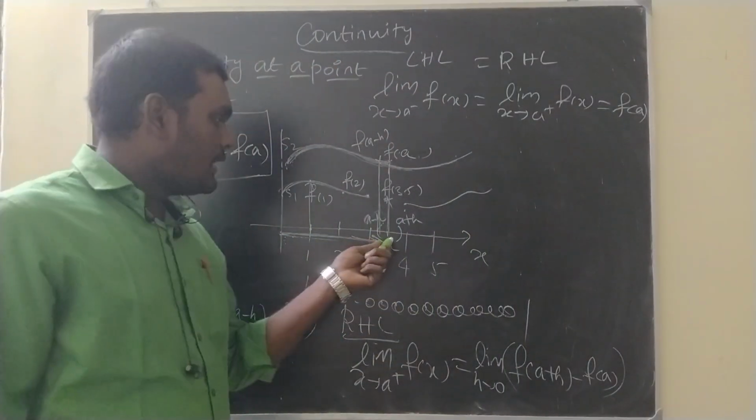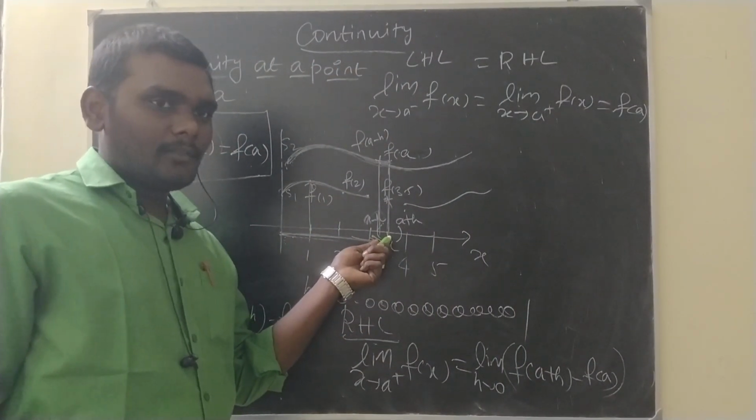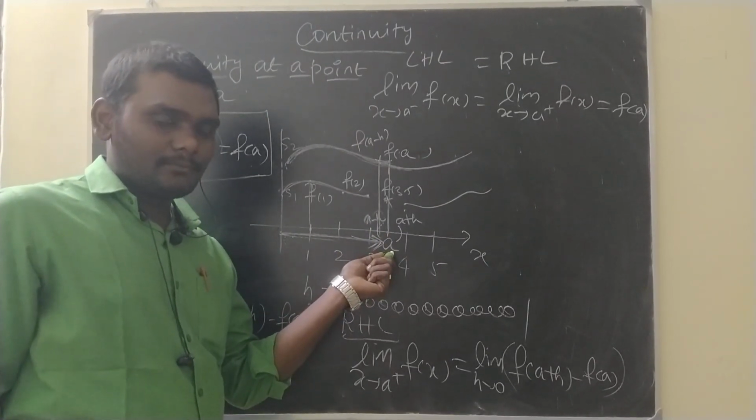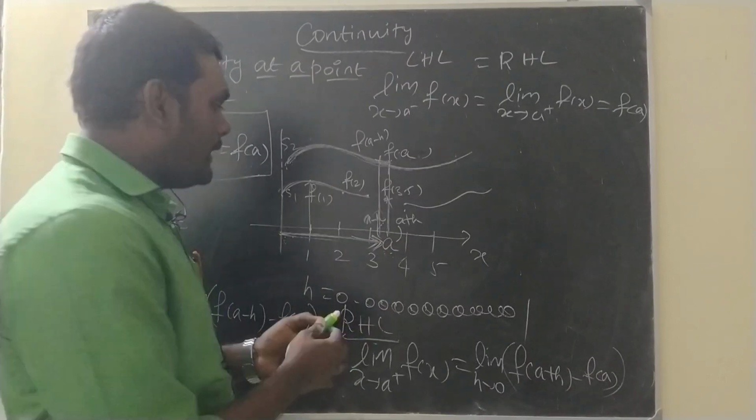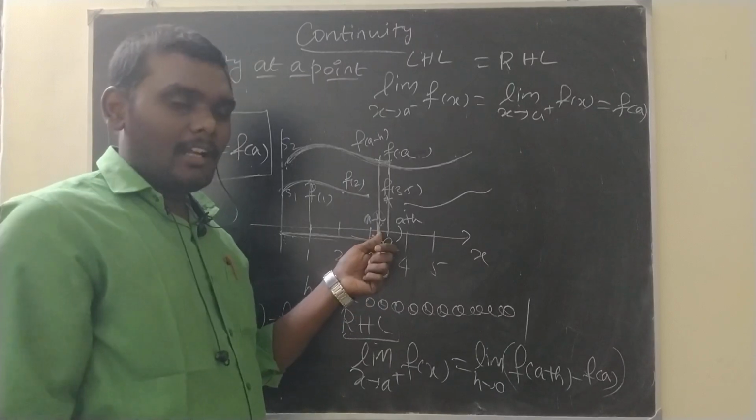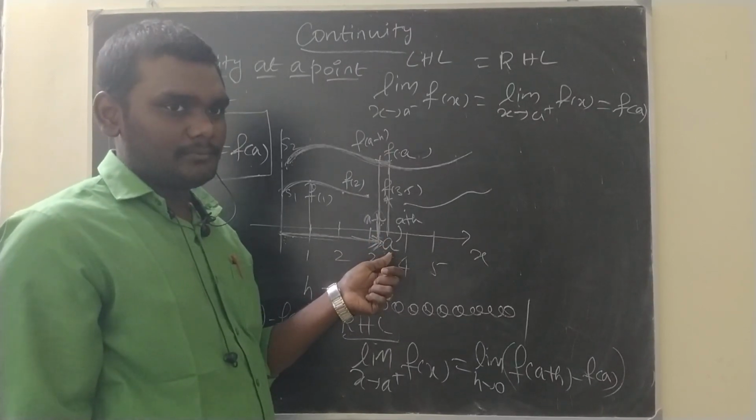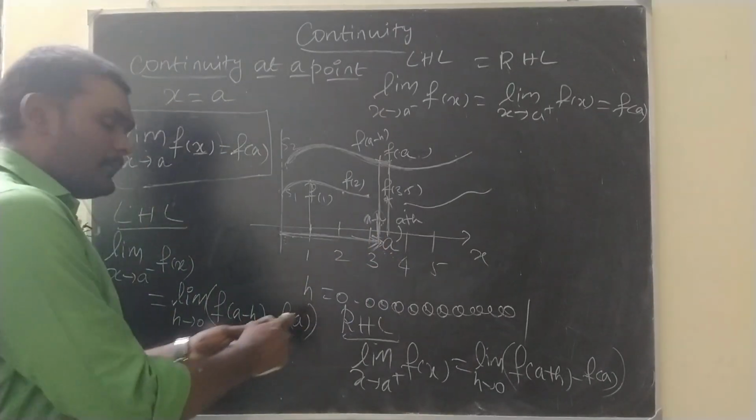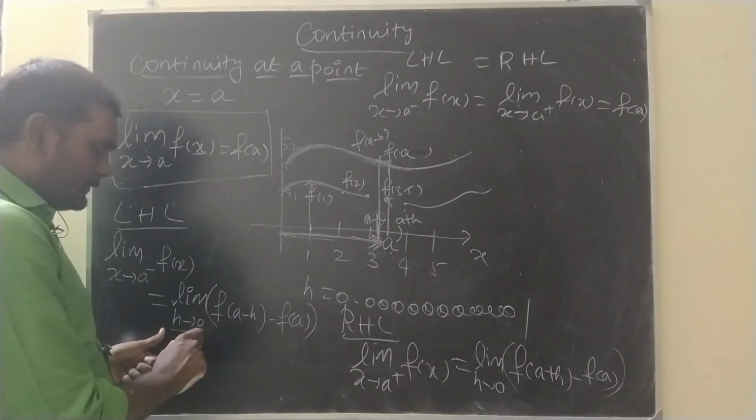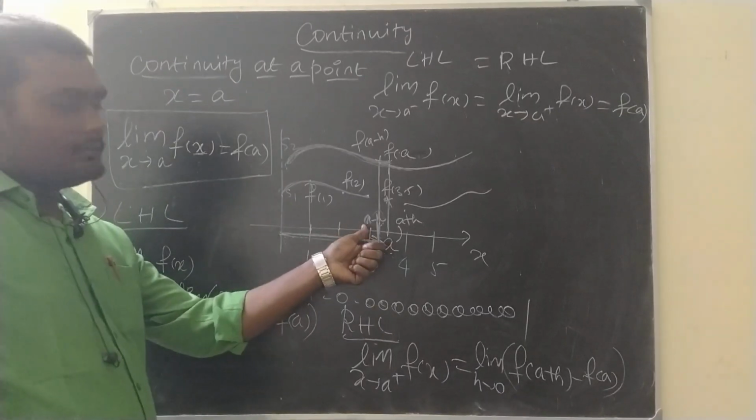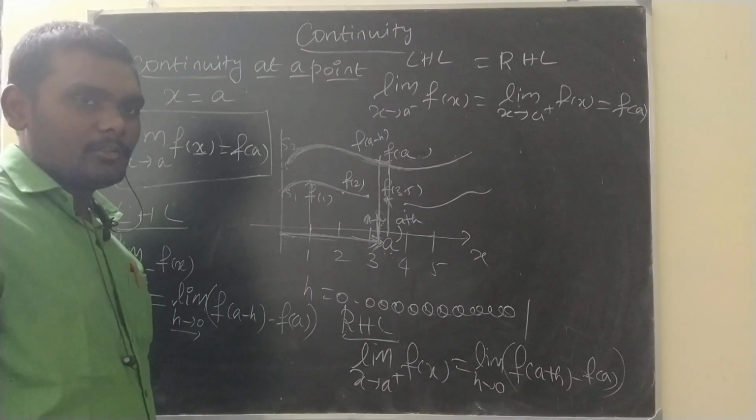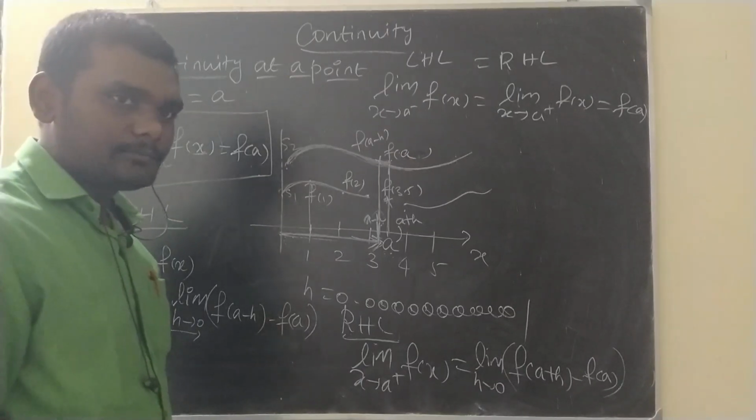So, instead of checking directly at this point, usually the x starts from here to reach there, right? Instead of that, we will make the x start here, at a minus h. So f of a minus h minus f of a, and that distance h tends to 0. When h tends to 0, this will reach where? a. x will reach a.